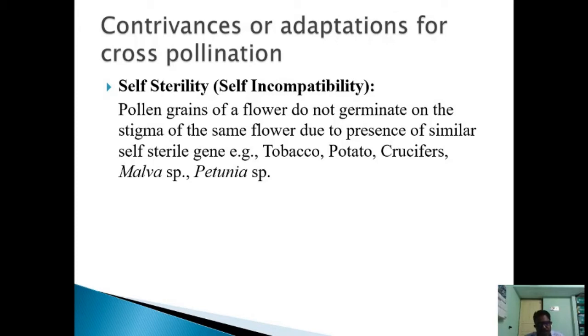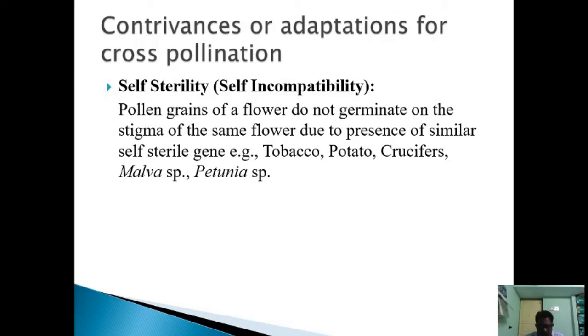There is some kind of incompatibility, because of the presence of a specific gene called the self-sterile gene, which is responsible for this self-incompatibility. Examples are tobacco, potato, crucifers, malva, and petunia species.